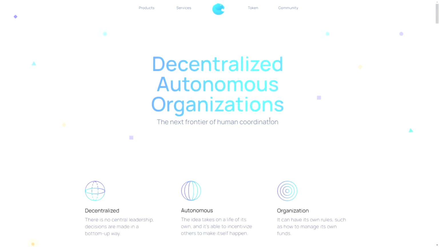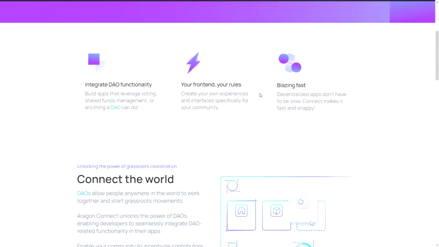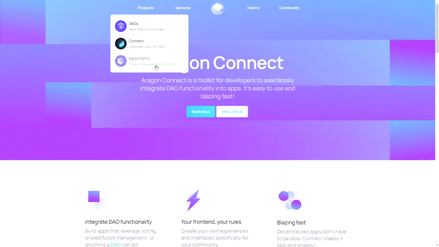Now that we know what Aragon is, we're going to take a look at all the products and services that they're offering. So Aragon is a toolkit to create your organization, and they will provide you with everything that you need to very easily and quickly create your own organization. So when we look at products, we see the DAOs. So that's the creation of your organization. Then we have the connect function. So basically, connect allows you to connect the application or the project that you're building and connect it to the DAO. So first of all, you create your DAO and then you connect your DAO to the project that you've built. Last but not least, we have agreements.